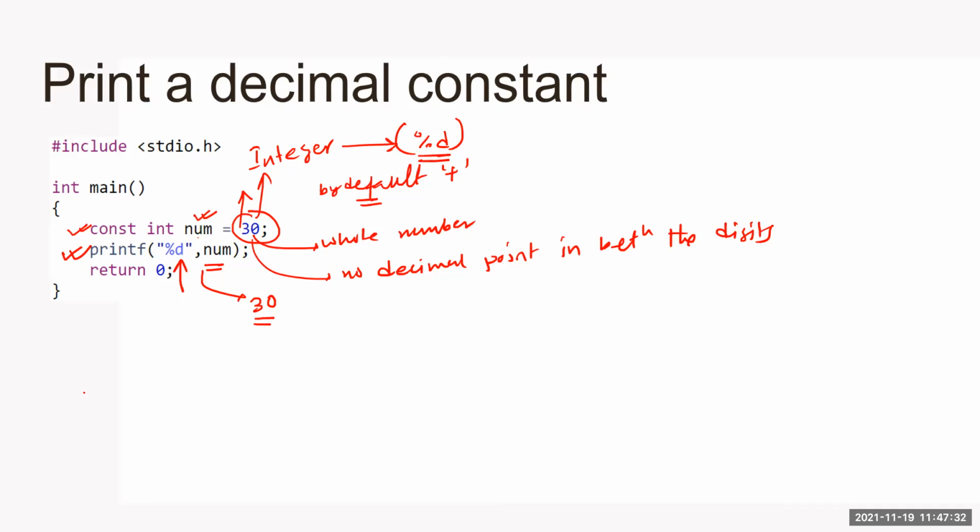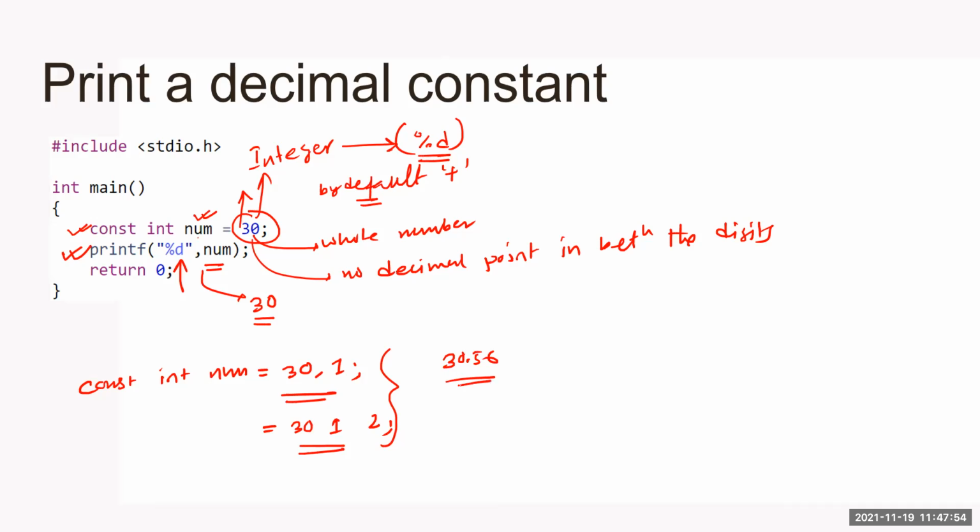Okay, so never write this way, const integer num equal to, not allowed. Neither write this way, not allowed. Do not place any special character in between. Simple answer. Neither write this way. So it is not integer, it is real valued constant. We'll see them later. Okay, don't do this thing.